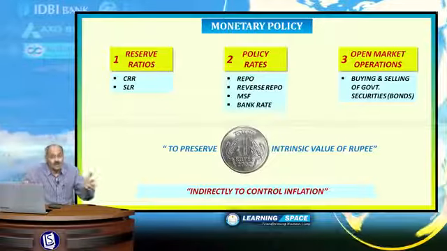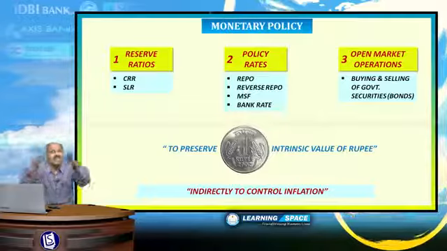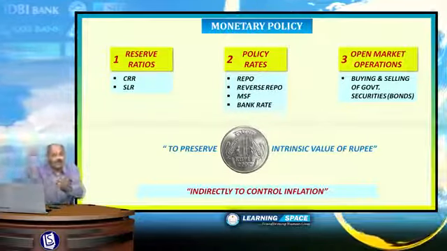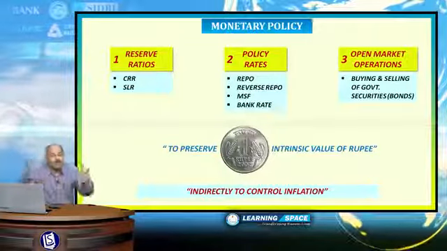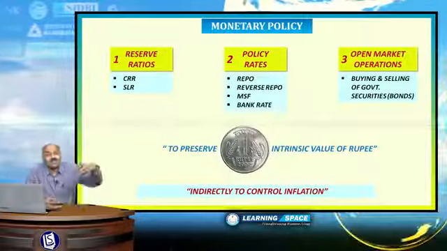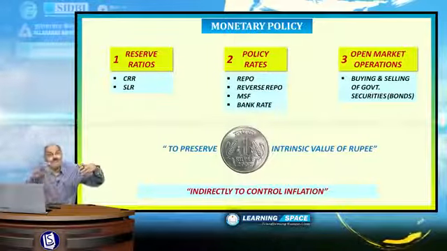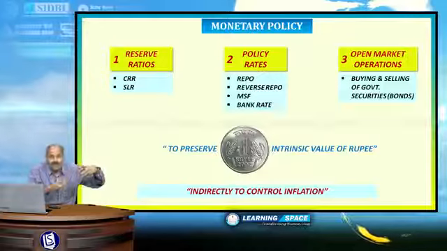These three are part of RBI's monetary policy, basically to preserve the intrinsic value of rupee by controlling inflation. And please don't forget, because of the mechanism of statutory liquidity ratio, government is able to access money from the banking system so as to take care of fiscal deficit.